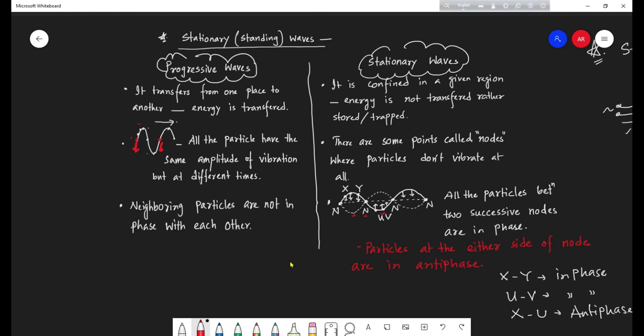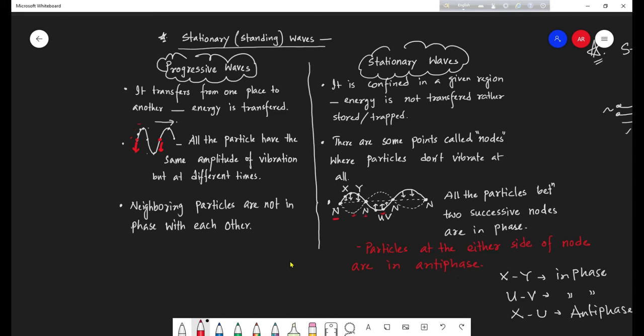Now here in stationary waves or standing waves, between two successive nodes, all the points are in phase. That means this is one node, this is another node. This is how the standing wave will look like. You have already seen a demonstration in the lab how the stationary wave is being formed and how it looks like.